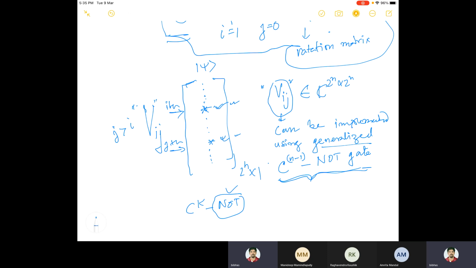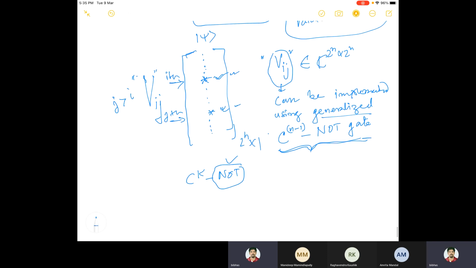And the technique they have adopted is something called the Gray code. What is a Gray code? So these are all integers. How many integers are there? There are 2 to the power n integers, and the indices of all of these entries, these 2 to the power n indices. So the first element, second element, third element, up to 2 to the power n elements, 2 to the power n positive integers, let's say starting from 1 to 2 to the power n. Otherwise, you can start from 0 to 2 to the power n minus 1, depending on your configuration.